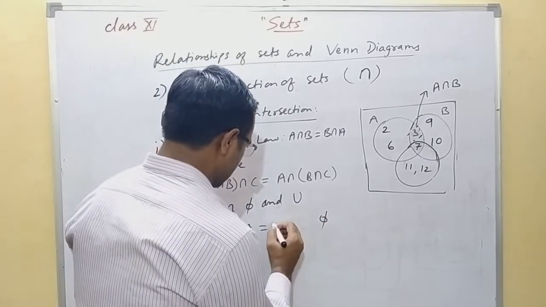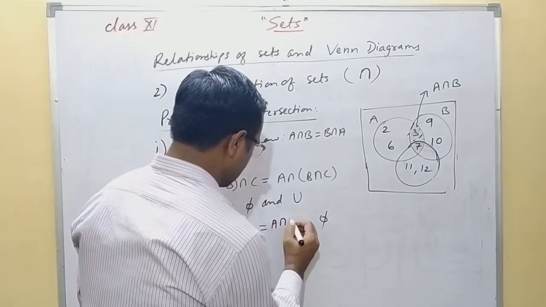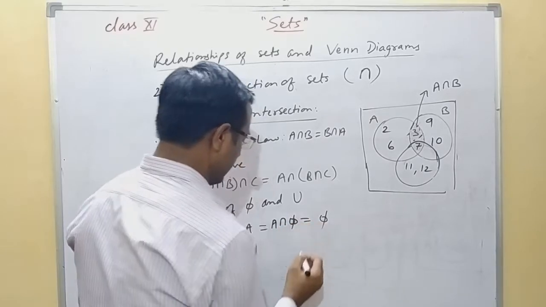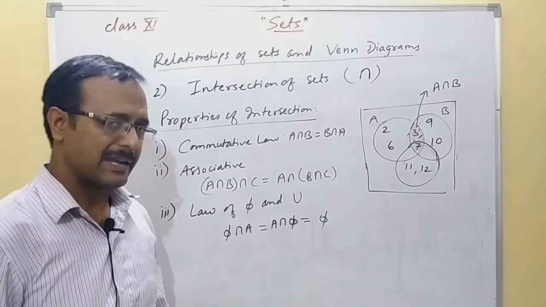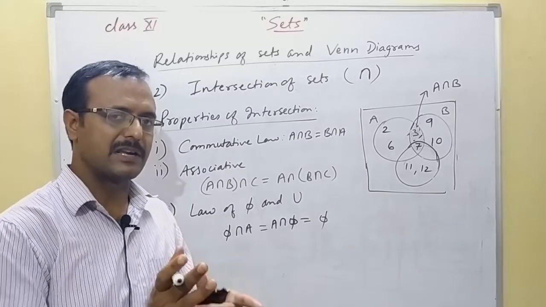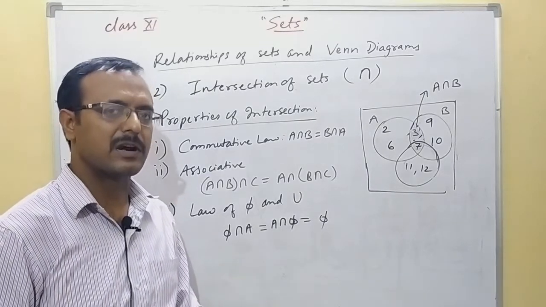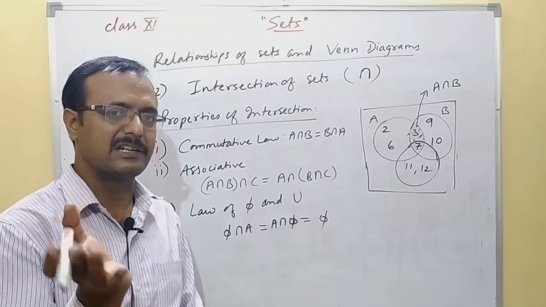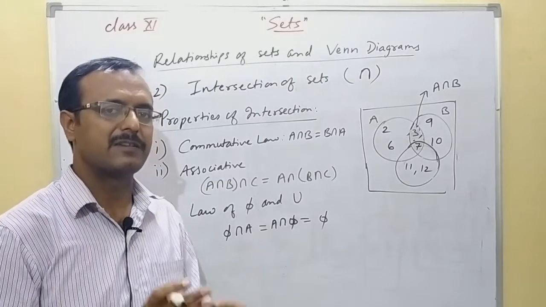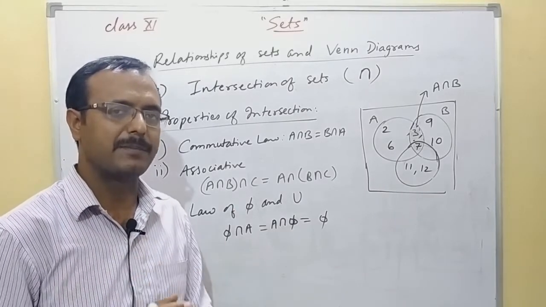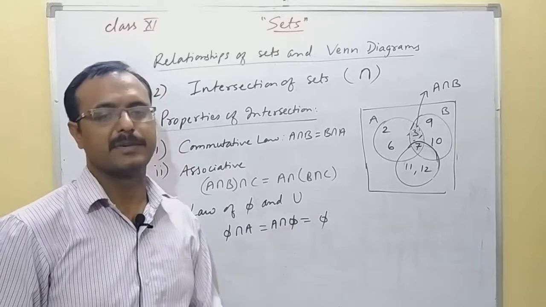Again, you can write A intersection phi is also equal to phi, because if you take an empty set and a set with elements, you can't get any intersecting element, so the set will be empty.